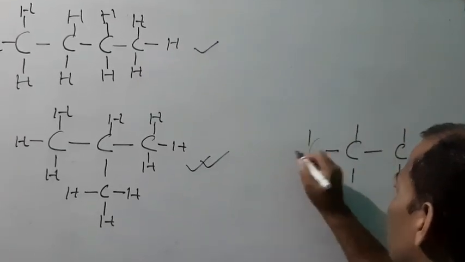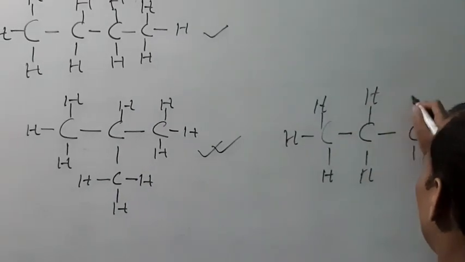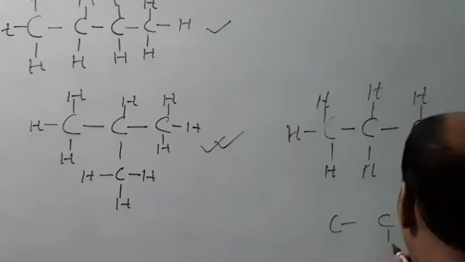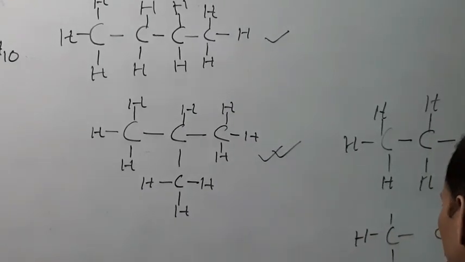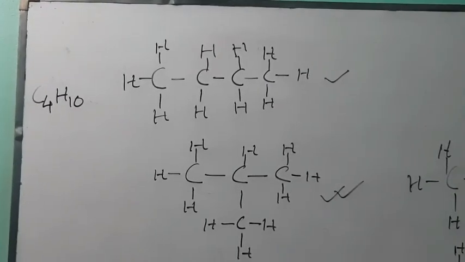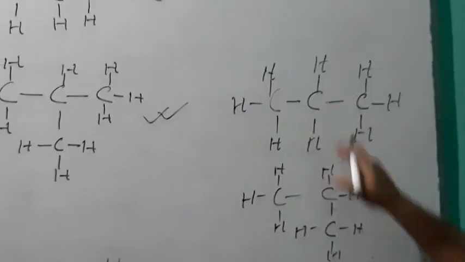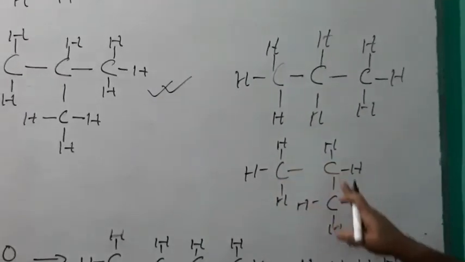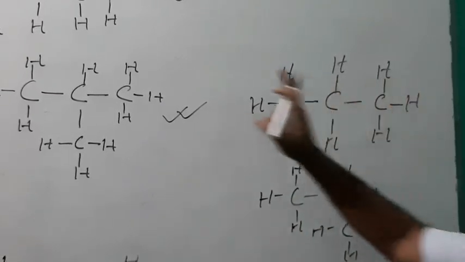propane. If you object, why not, sir, about propane, you see that if you write it in this manner, both the structures are the same. It is in a continuous manner, 1, 2, 3.